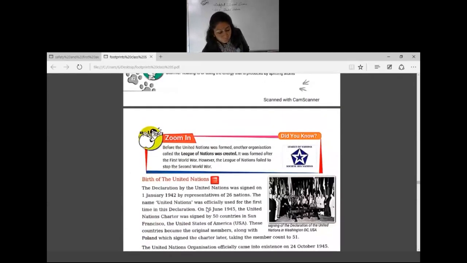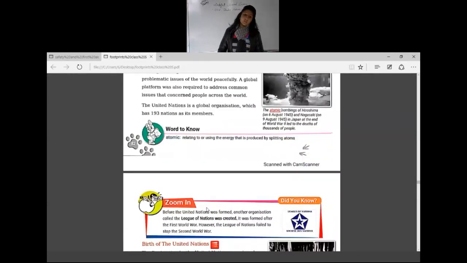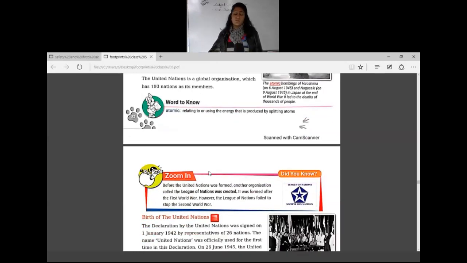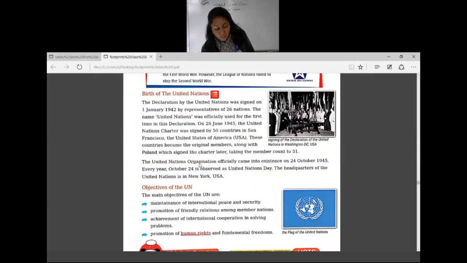First of all, to maintain security and peace, and secondly, to address the common issues, to solve the common problems which different nations were or are facing. So the United Nations is a global organization. This was formed for this purpose only. Yes, and it has 193 countries as its member nations.